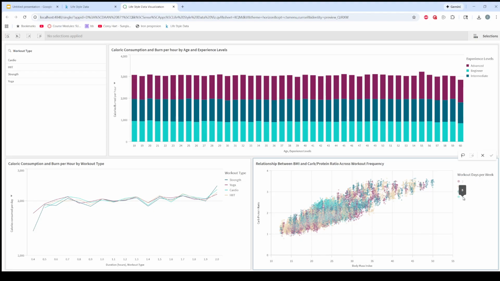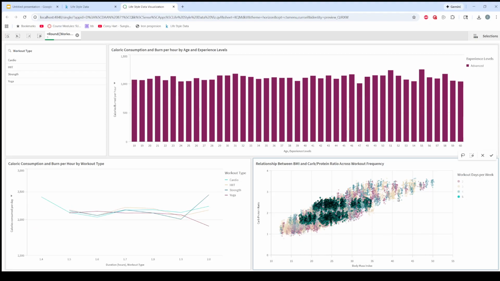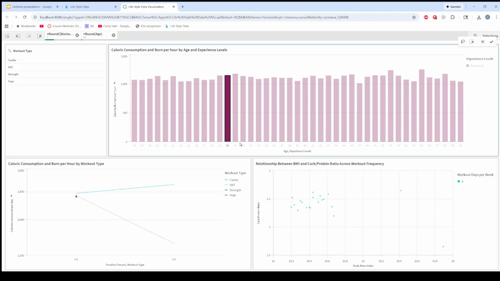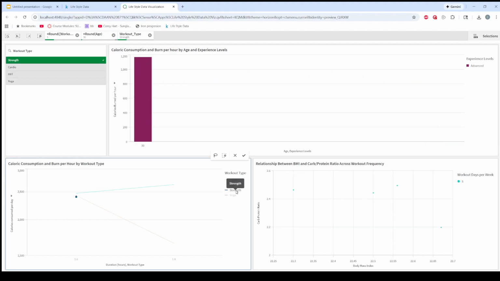But if you go to 5 workout days per week, you actually see something different. You see that there is a large cluster in the 20 to 30 range, which is a lot different than the other ones. So you can say, okay, I am a 30-year-old individual, and I want to work out 5 days per week. Where do those people usually fall on the chart? And how often do they usually work out? Let's say they want to do strength training.